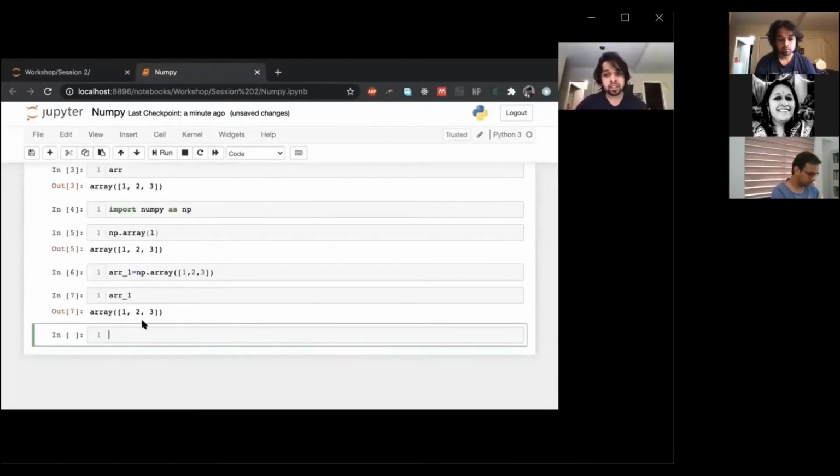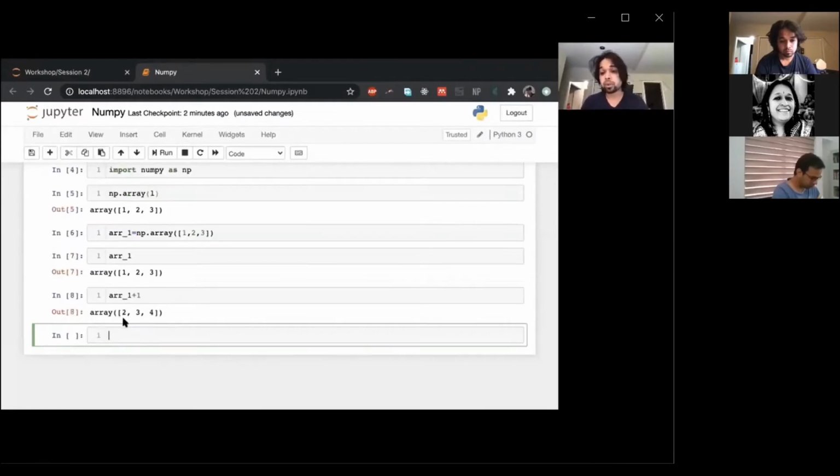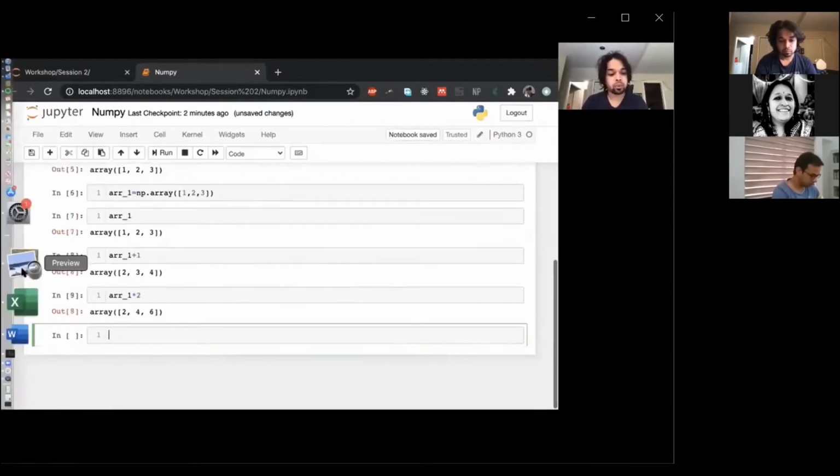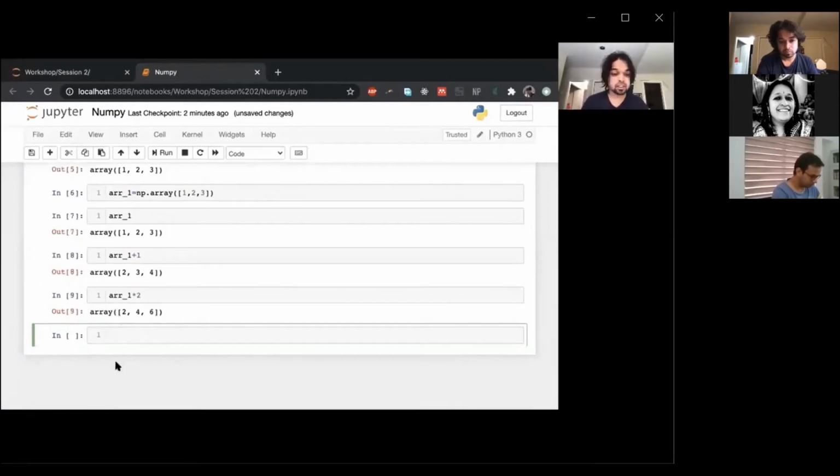Now in Python, arrays, and this is similar to MATLAB if you've ever worked with MATLAB or maybe even R, Python arrays are made to behave like numbers and matrices. So if I have array1, I can just add 1 to it and get 2, 3, 4. I can multiply array1 by 2 and get 2, 4, 6. So basically you can do these algebraic manipulations. You can divide it, you can subtract it. All of those are legal operations.